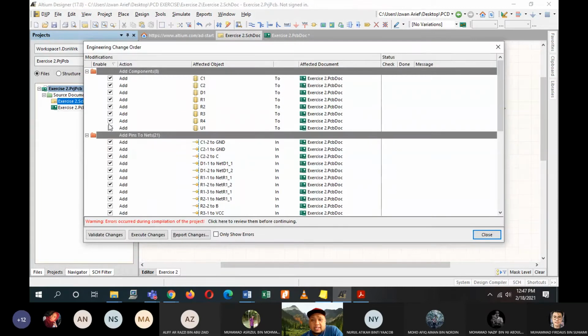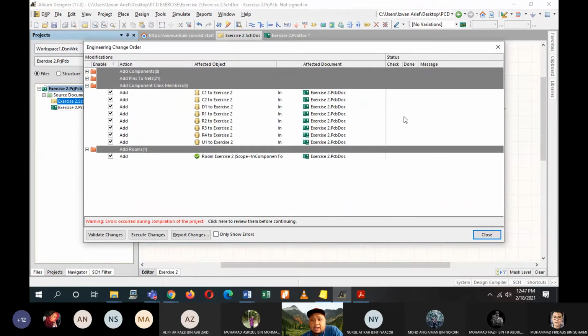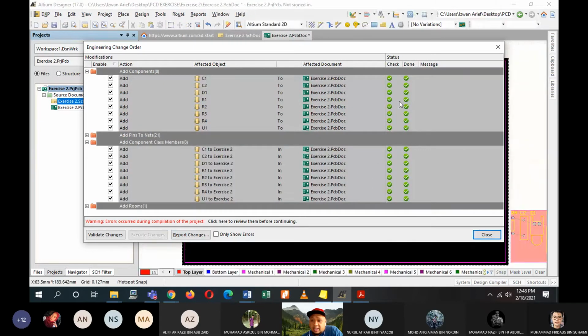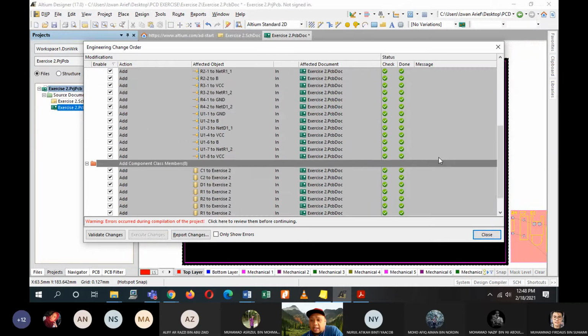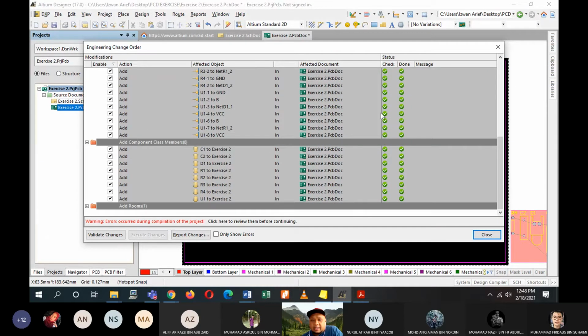So for these steps here, make sure all of them are green check. Okay, so click on execute changes. All are green check, means that they are okay. If they are red, go back to your schematic and then look for your libraries. It might be that your libraries are missing.